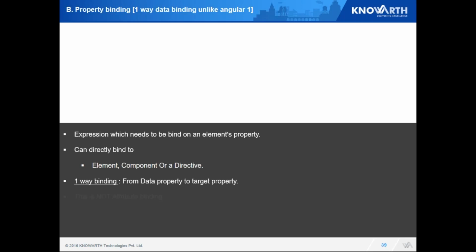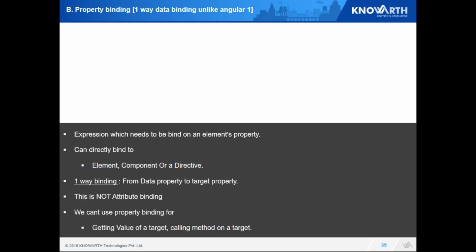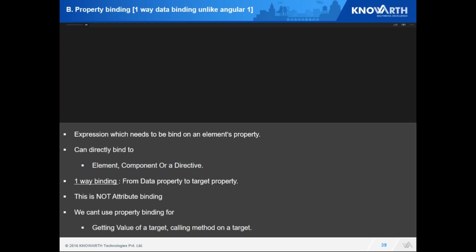Whatever bind we do, it is from data property to target property. One important thing to note is this is not attribute binding. So if I just get the value and update it, then the property binding won't work. So we can't use property binding for getting the value of a target or calling a method on a target.